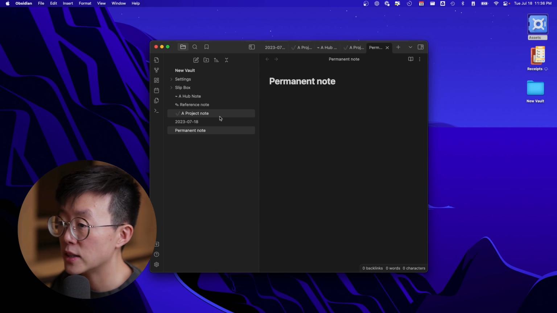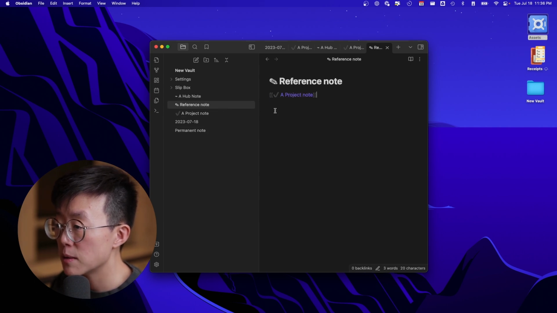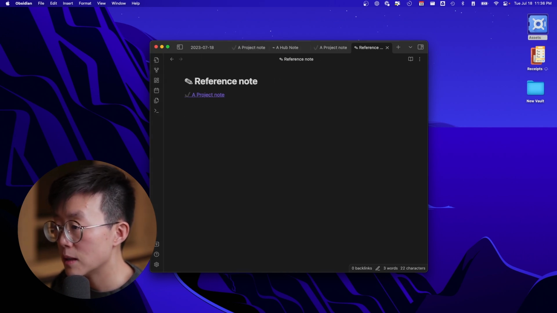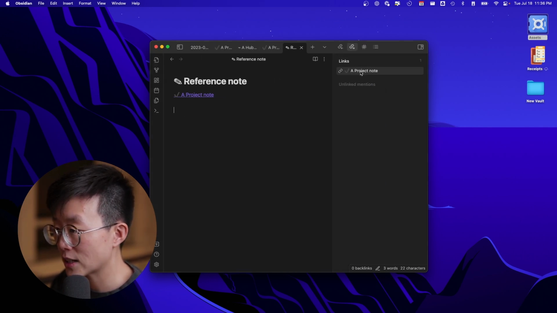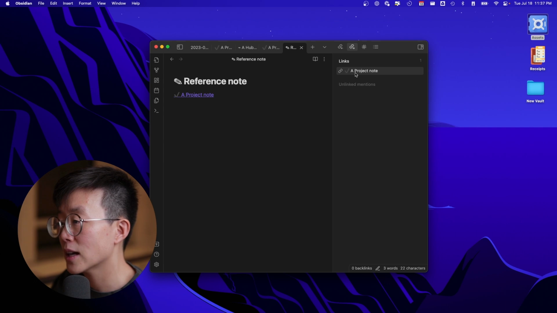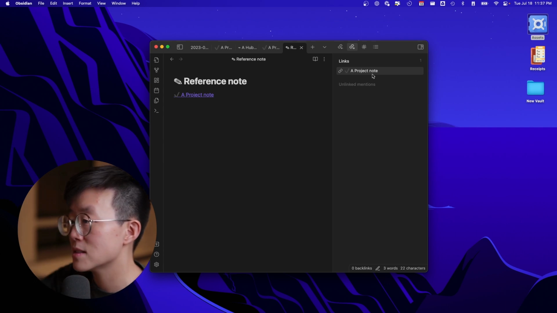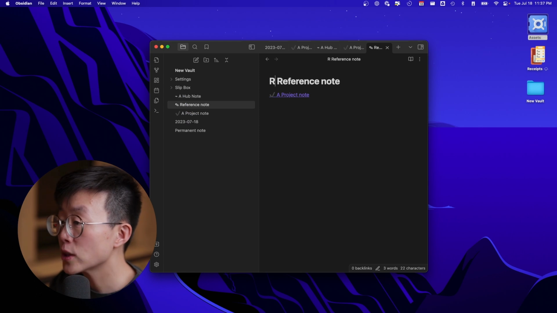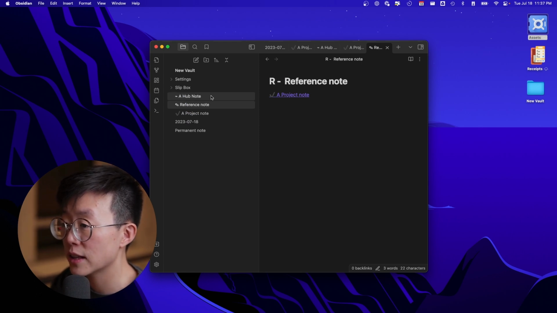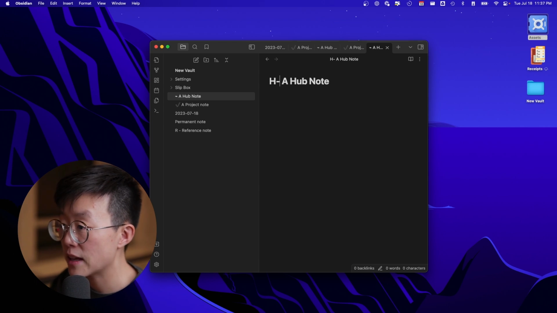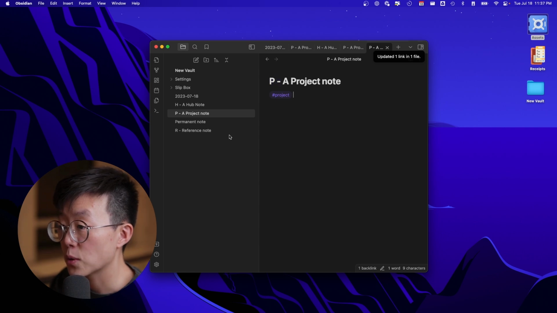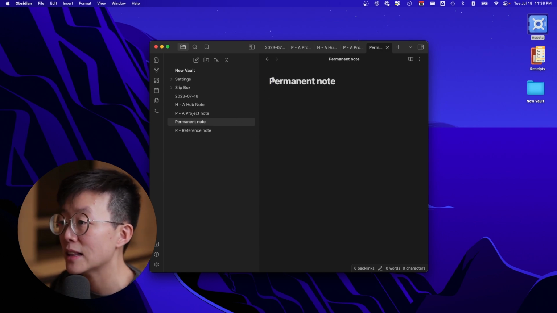And the reason why I do this is because when I put the emoji in front of the note's name, let's say that I see it as a link or a backlink, I can know immediately that this is a project note and it's linked to this reference note. So without the icon, it would be really hard for me to see what type of note this is. If you don't like the emoji, you can use a letter as well. For example, you can use H for hub notes, R for a reference note, and P for a project note. And a permanent note doesn't need to have any letters in front of it.